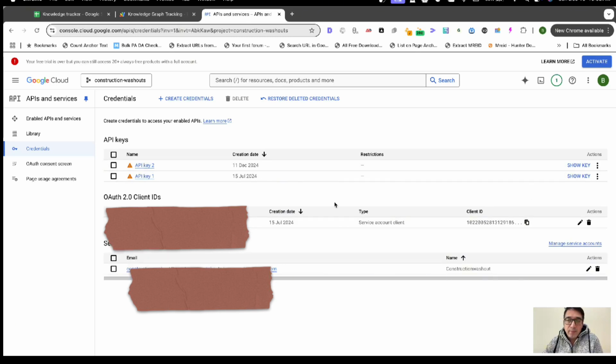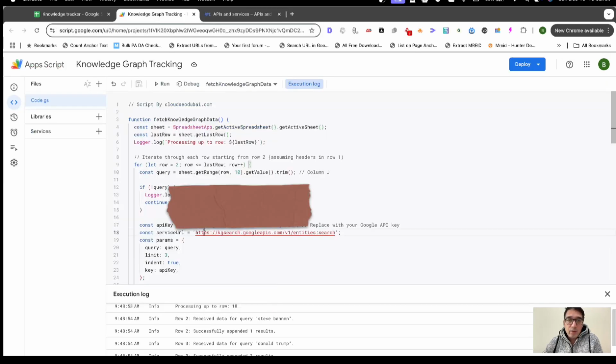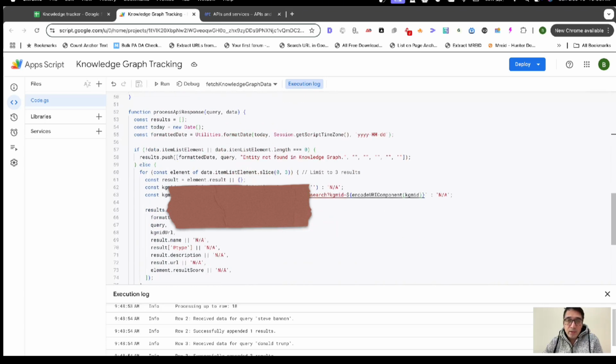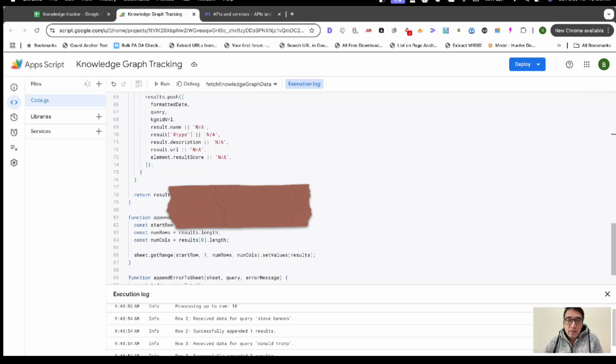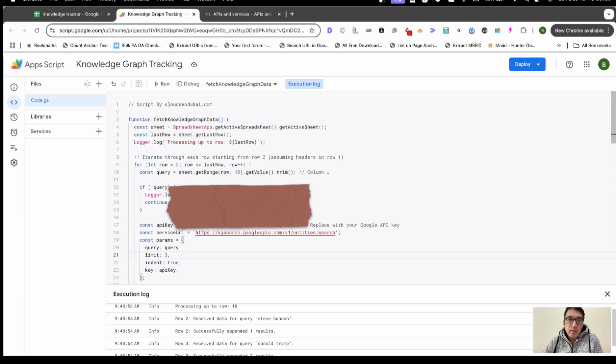Obviously, I don't want to show my API, or any of the stuff I have created over here, because anyone would then be able to use my API. Once you have the API, you copy it and paste it where it says replace with your Google API, and you want to retain these commas. Once you've done that, nothing else needs to be changed on this script. If you make a change, even by mistake, the script will not run.